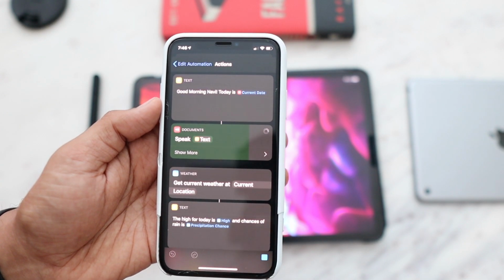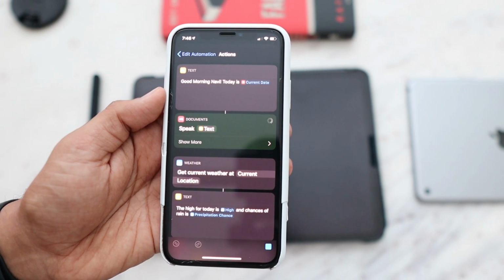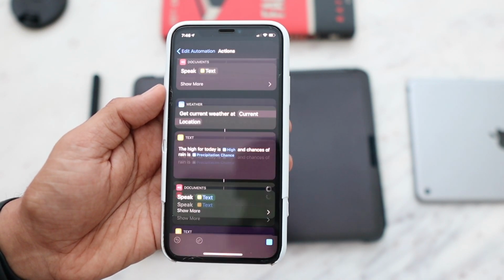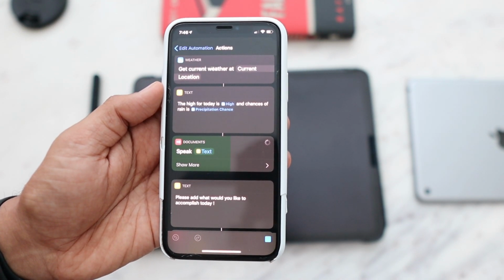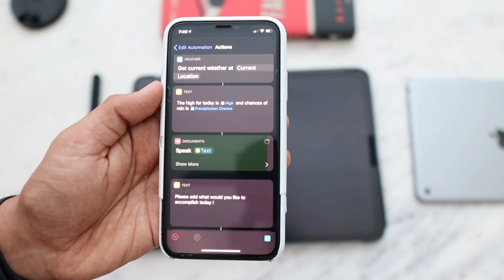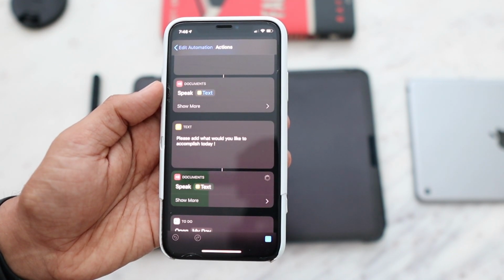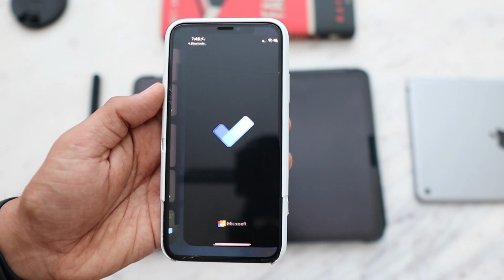Good morning, Navi. Today is July 15th, 2020. The high for today is 36 degrees Celsius and chances of rain is 10. Please add what would you like to accomplish today.